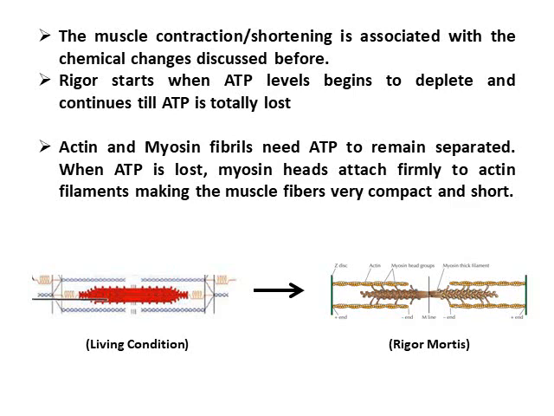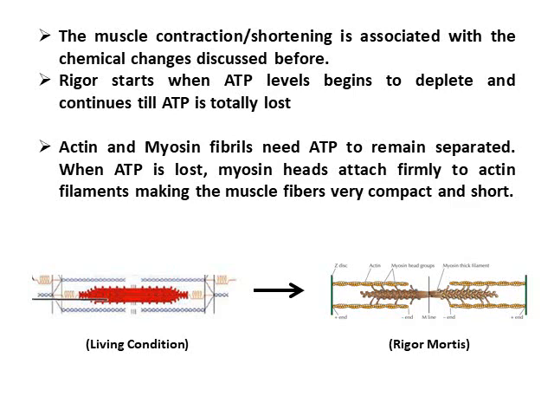Now when the ATP is exhausted and no more ATP is available, the two filaments, as you can see in the figure, come closer. You can see the myosin structure, there are some heads protruding out from the myosin fiber. The myosin heads attach firmly with the actin filaments, forming a dense, condensed, compact, shortened, stiff actin-myosin complex.